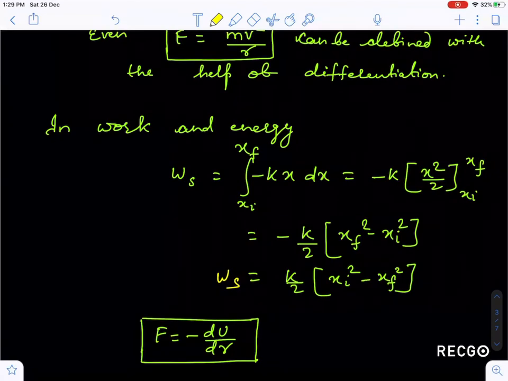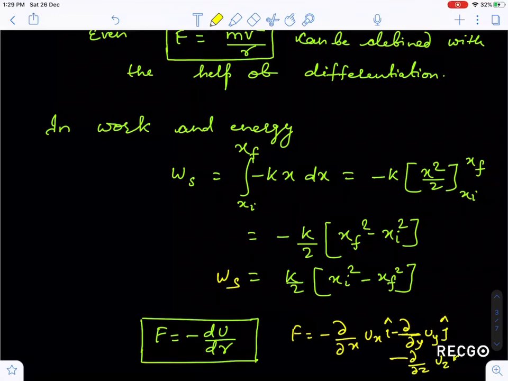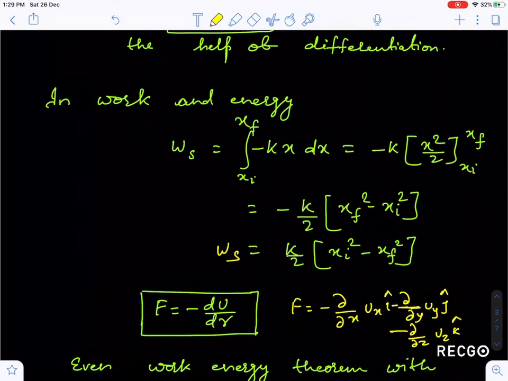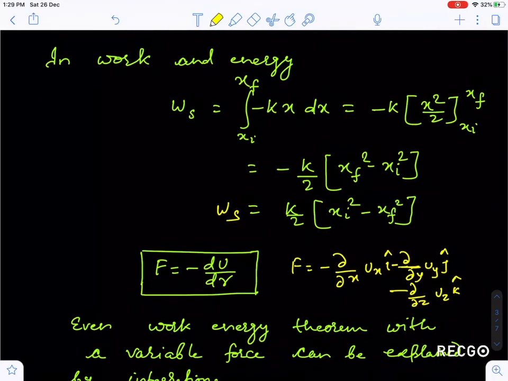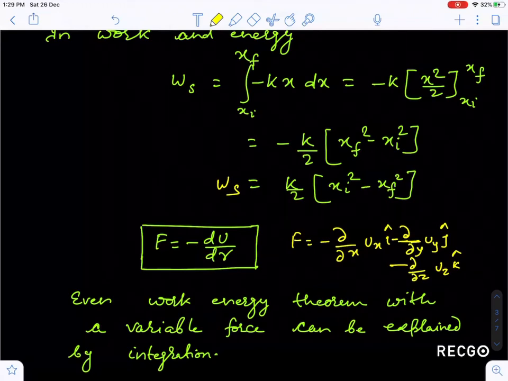Also you know that for conservative forces, potential energy is defined, and the rate of change of potential energy gives F. So F can be written as minus del U by del x i cap, minus del U by del y j cap, minus del U by del z k cap. This you can use. We have seen some questions based on this formula also. Even the work energy theorem for variable forces can be explained with integration.